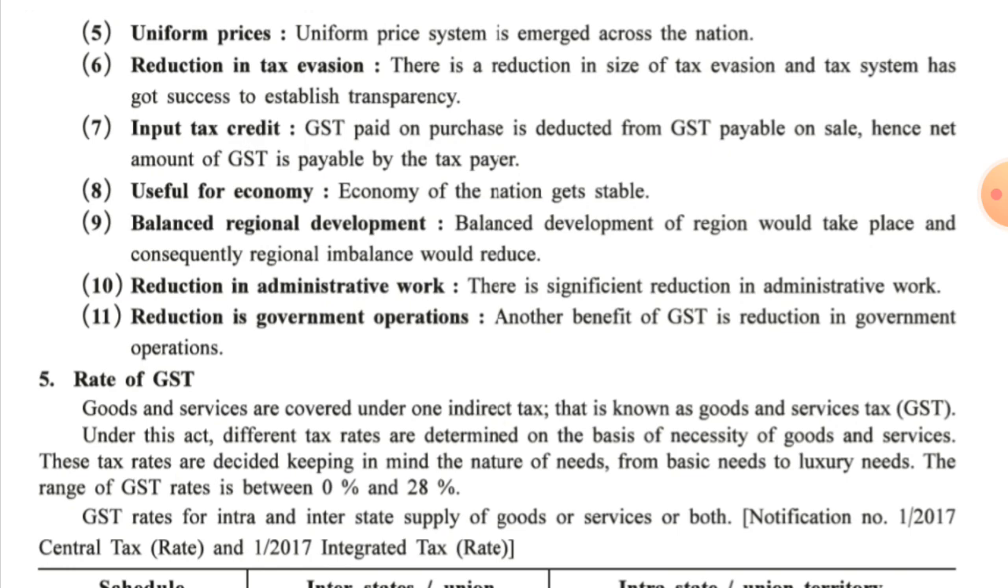Next one, that is reduction in administrative work. There is a significant reduction due to the complexities in the tax structure being removed. Previously, the work was becoming more complicated and difficult to handle. Now, due to uniformity, the administrative work has also been reduced and simplified. Last point, that is reduction in government operations. Naturally, if the tax structure was previously complicated, now due to uniformity and simplification of the tax structure, the government work or operation has also been simplified.